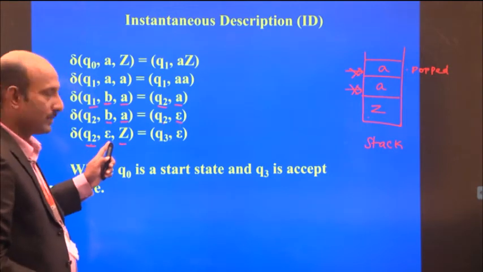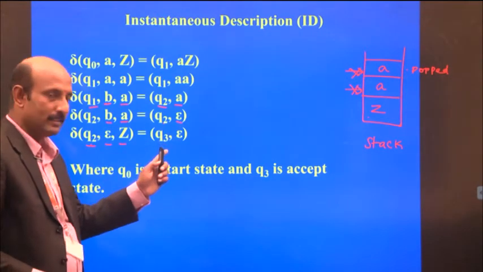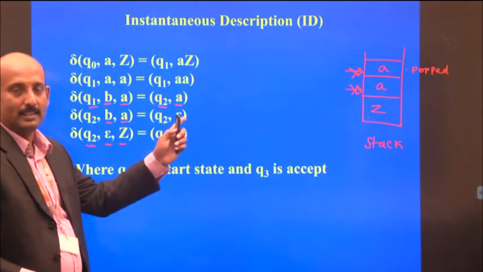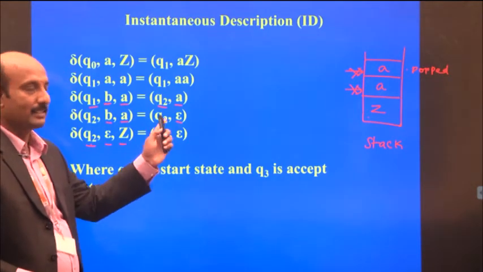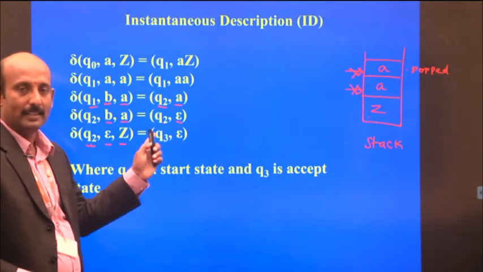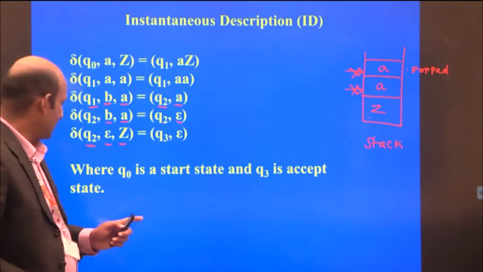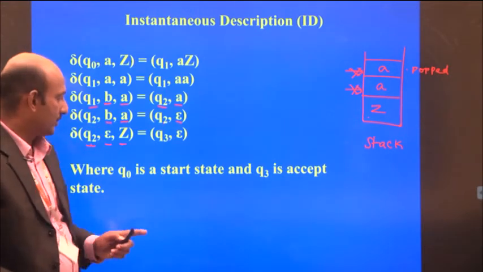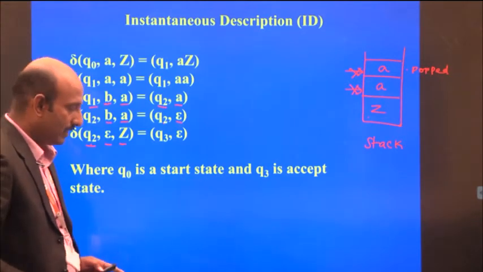There is no input on the input tape, and there are no transitions on the stack, and the stack is also empty, so it goes to Q3, which indicates Q3 is the accepting state. Q0 is the starting state and Q3 is the accepting state.